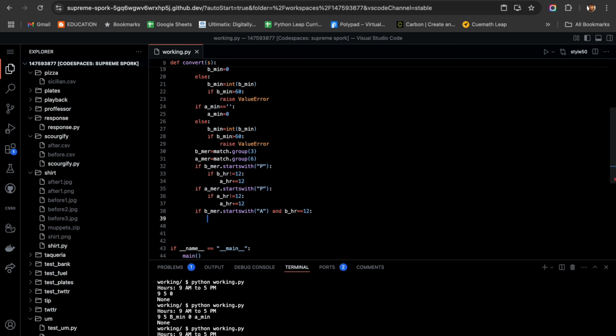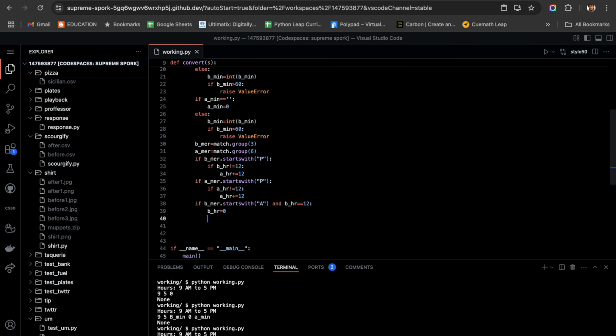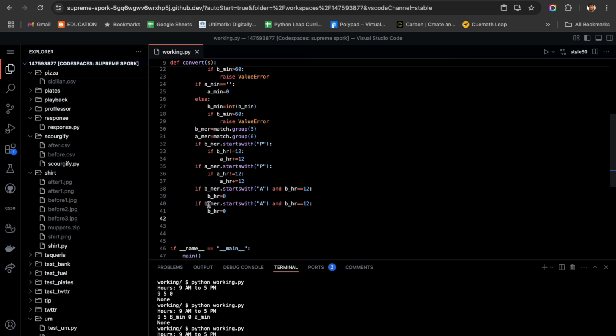I am going to write before hour equal to 0. The same way we are going to do for after meridian also: after meridian and after hour, and here after hour is equal to 0.